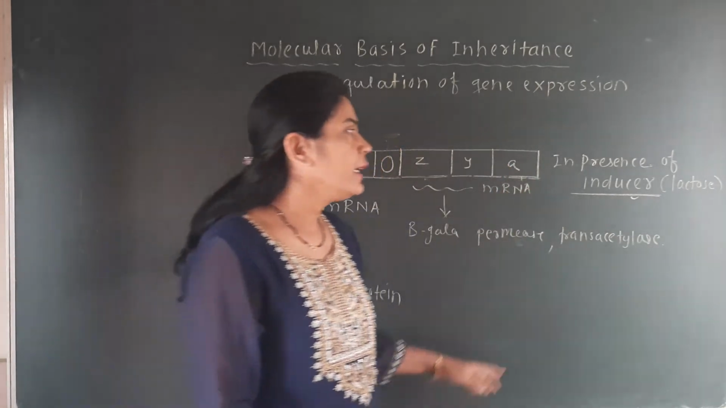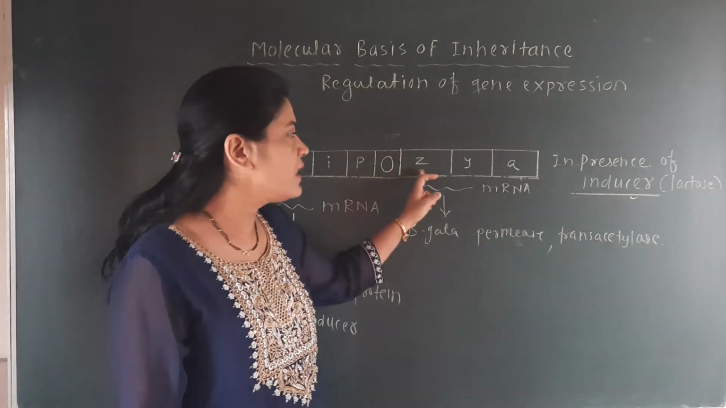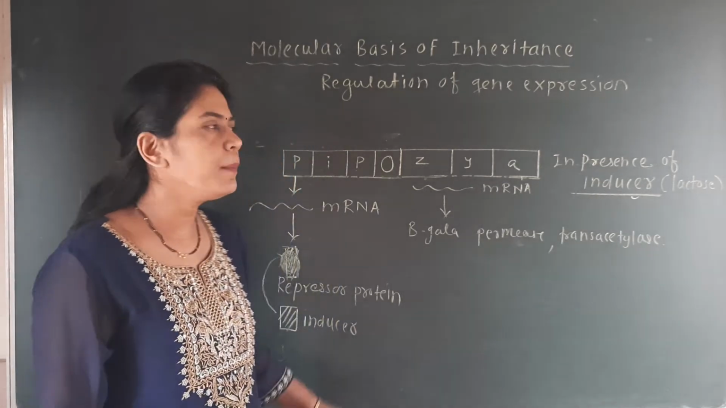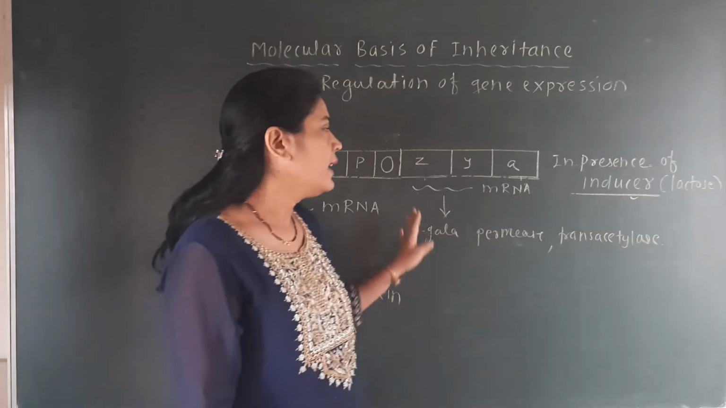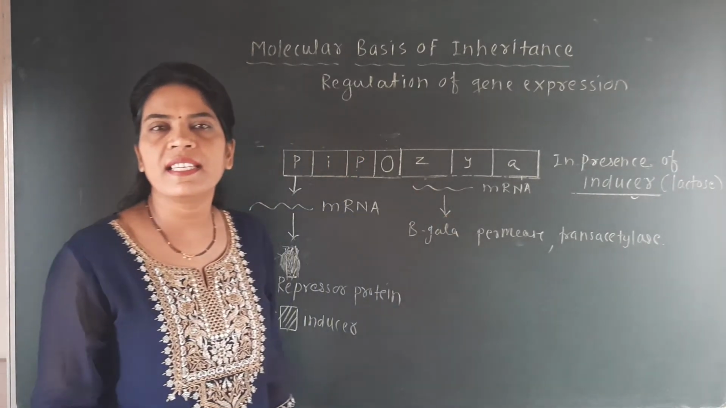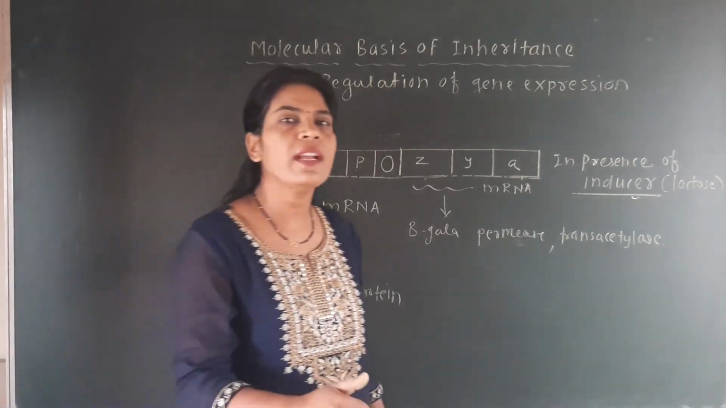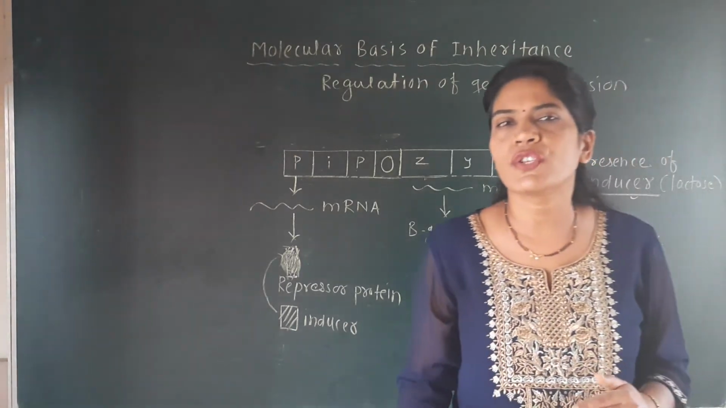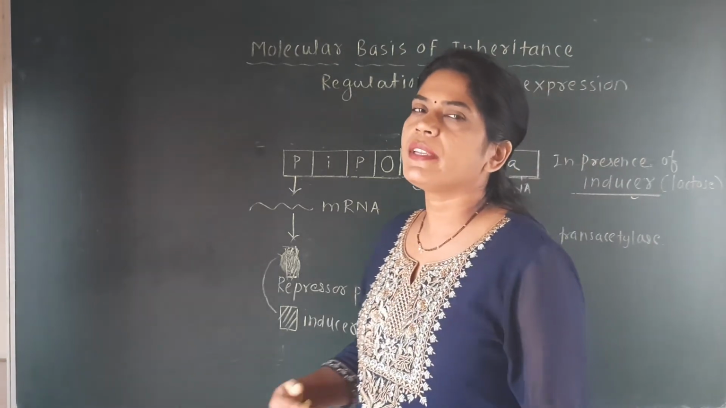But when inducer is absent, the genes are not expressed, because at that time the promoter site gets blocked by this repressor protein, and that's why there will be no formation of this enzyme. That means ZYA genes are not expressed in absence of the inducer. So this model very clearly explains how the genes can get switched on and off according to the chemical present in their surrounding.